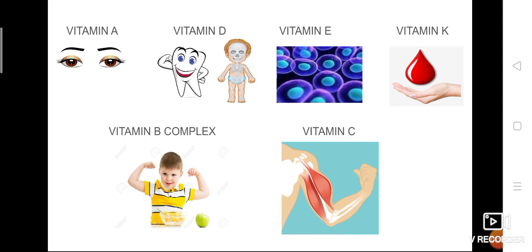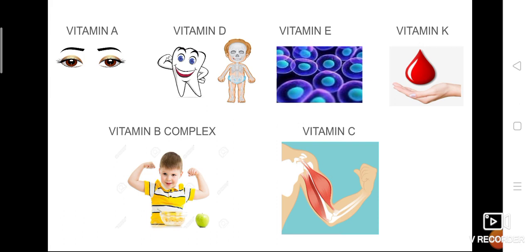The main source of vitamin D is sunlight, because sunlight contains a lot of vitamin D. Those who have a deficiency of vitamin D, meaning they don't have a good amount of vitamin D, are advised to expose themselves to sunlight, because sunlight is a good source of vitamin D.